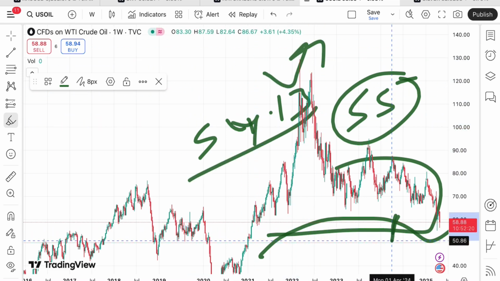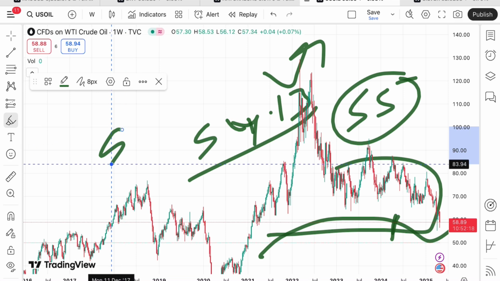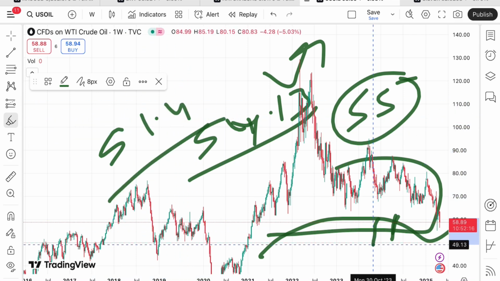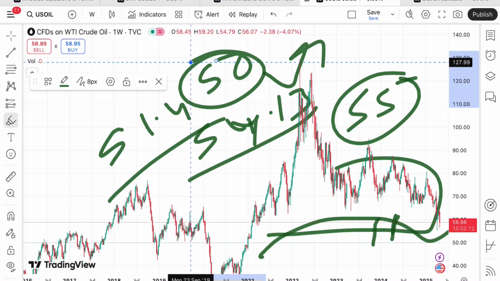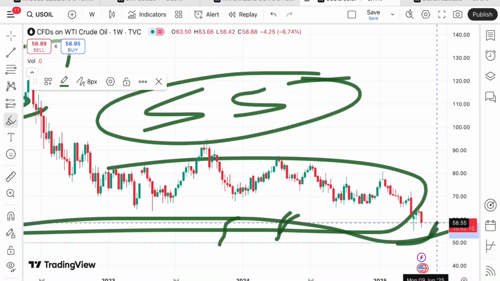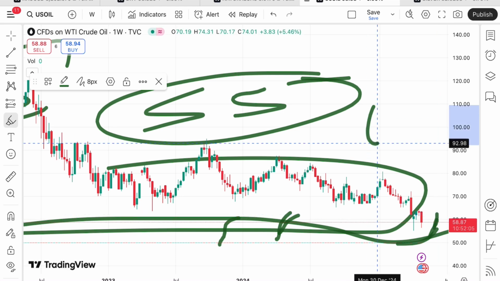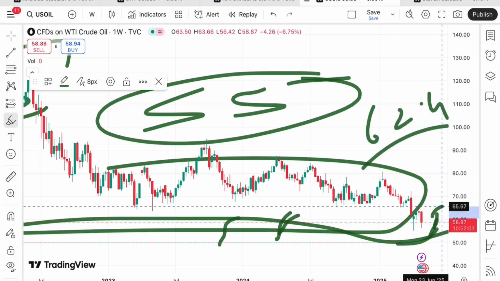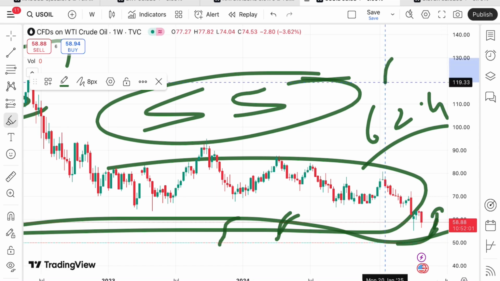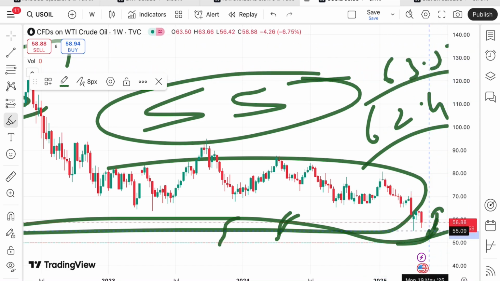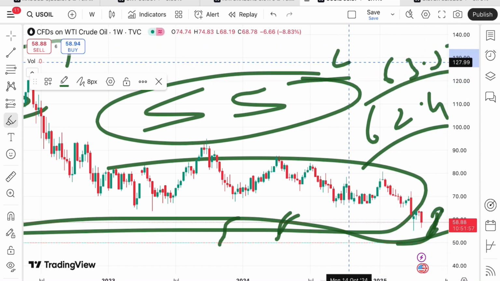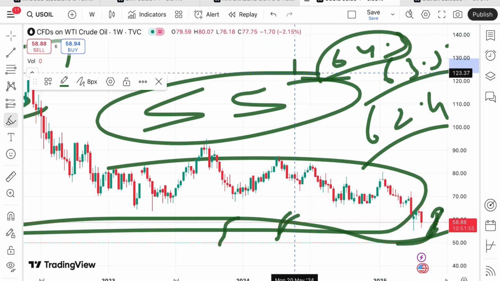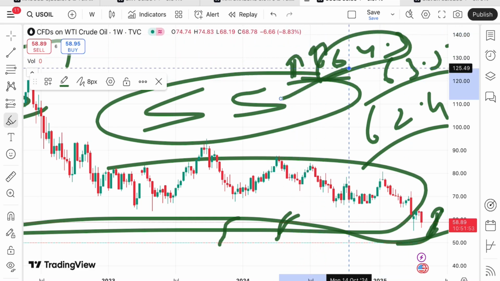But if that doesn't come, we can see a further fall towards a level of $51.4, and once the price falls below that level, we can see chances of going below a level of 50. Now if the price sustains above this level, we can see the probability of going towards 59.9, and from there a level of 62.4, and once the price moves above this level, the probability of going towards 63.5, and if the price moves above this level, we can see a level of 64.3, and then a further upside movement.